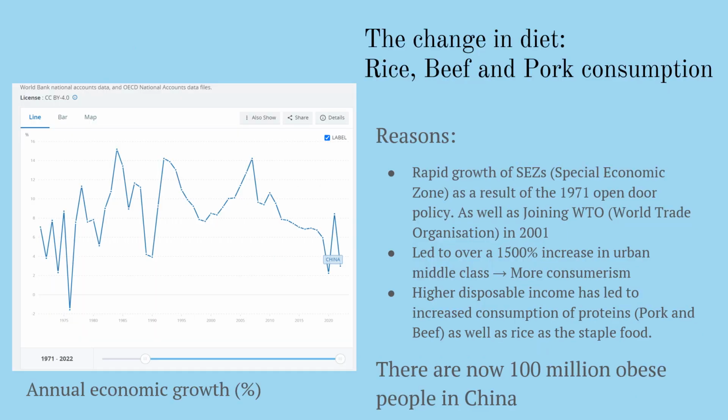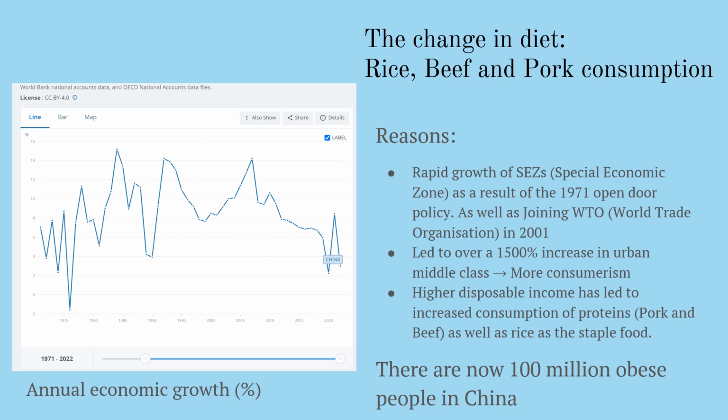Economic and social change in China linked to globalization processes has contributed to a change of diet as well as significant environmental and social issues. In SEZs along the East Coast, as a result of the 1971 open door policy, which opened up China to exchanges with the West, as well as rapid urbanization. Furthermore, global shift and China joining the World Trade Organization has contributed to the worsening resource footprint. These changes have resulted in middle class growth from 3.1% in 2000 to just over half in 2018.